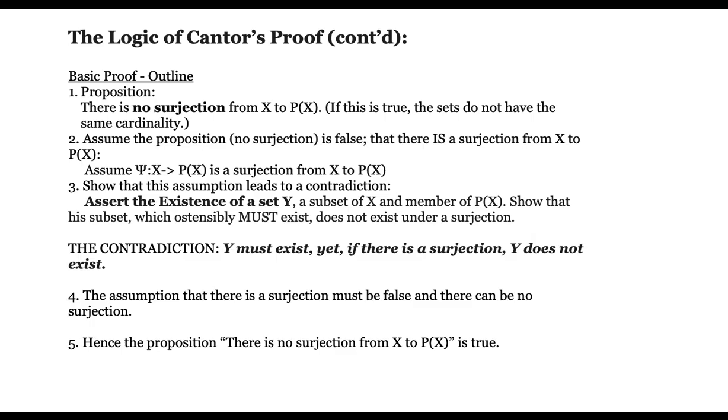So the contradiction is that this set Y must exist, yet if there's a surjection, Y does not exist. The assumption that there is a surjection must be false, and therefore there can be no surjection. Hence the proposition A, there is no surjection from X to P of X, is true.